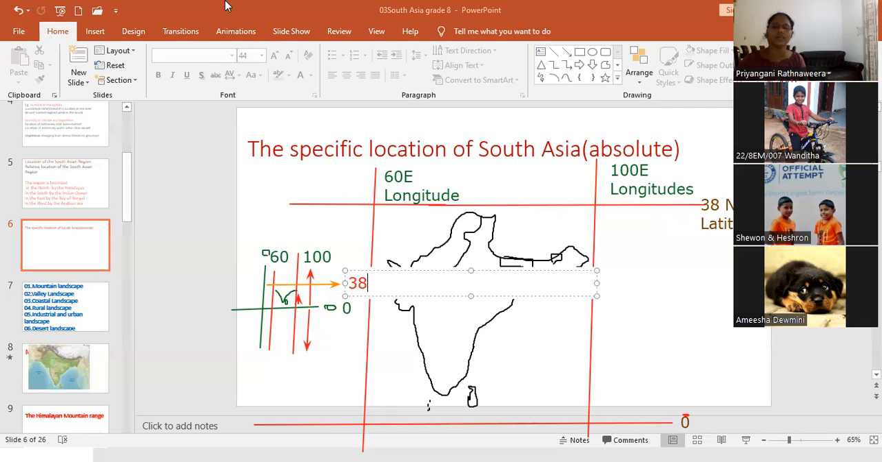Can you understand it clearly? Now you draw this one. South Asian region, longitude 60 to 100 as well as 0 to 38 latitude. You do not need to put S here. This is only one line, 38. So you write down latitude. Now you draw this one.